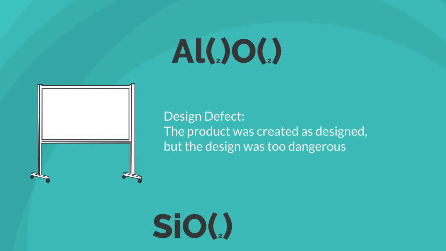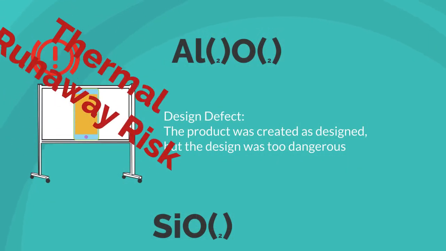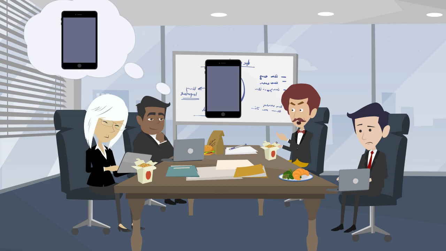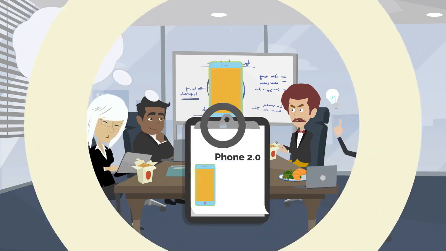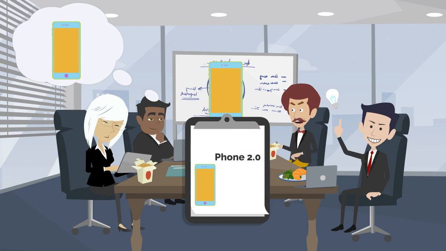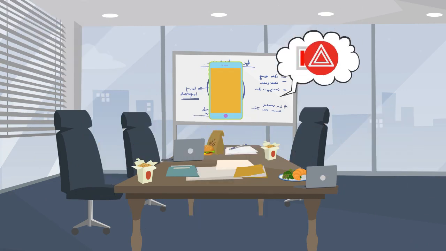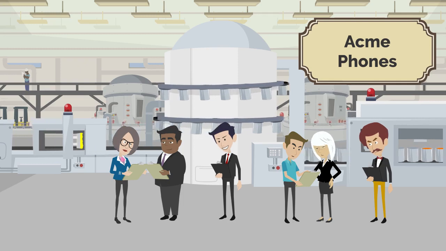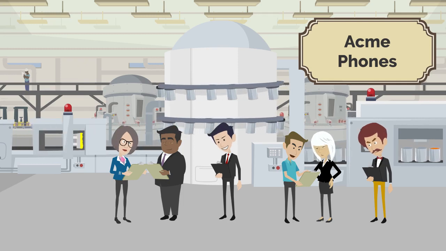The next type of product liability claim that we'll look at is the design defect. In a design defect, the product was manufactured according to plan without a mistake, but the plan was too dangerous. So let's say Acme Phones has a meeting to redesign its cell phone, and they come up with a brand new Acme Phone 2.0. What no one realizes is the plan for this new phone is going to result in a dangerous battery. But the cell phone 2.0 gets manufactured according to this plan.